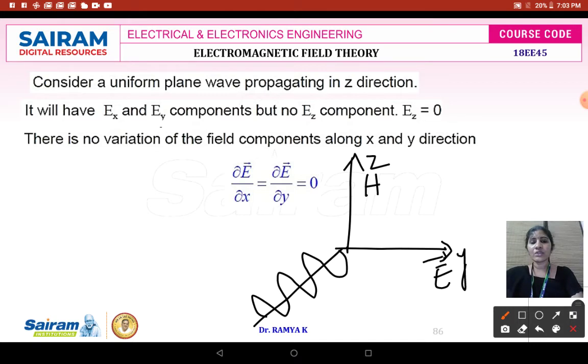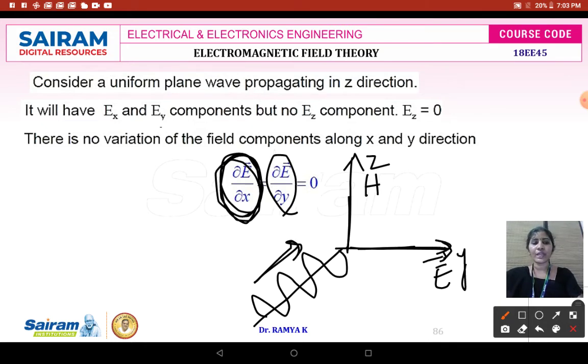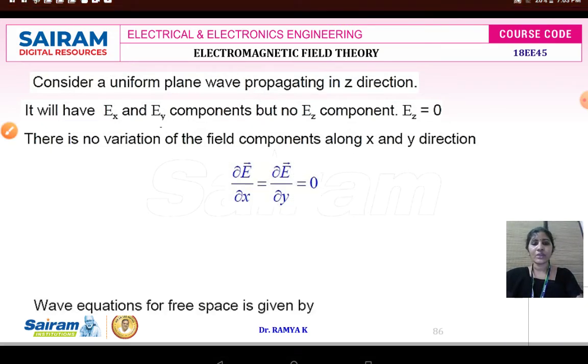Since the fields are orthogonal to the direction of wave propagation, we can write ∂E/∂x, the electric field intensity when the wave is propagated along the x-axis, is equal to ∂E/∂y, that is the direction of your field along the y-axis, which is equal to 0.